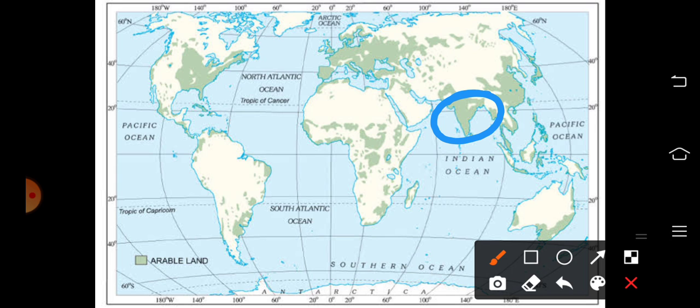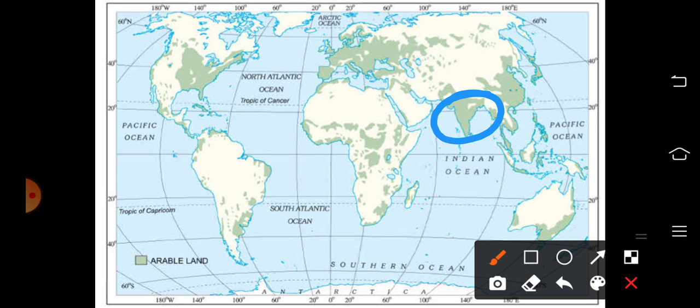In the map you can see that agricultural activity is concentrated in those regions of the world where suitable factors for growing crops exist. That means availability of water, fertile soil, adequate labor supply. Then capital is also essential. Capital means money, through which the farmers can access a good variety of seeds, that means high yielding variety seeds, then fertilizers, pesticides, then machineries, that means tools, etc. So that is the agricultural scenario over the world.